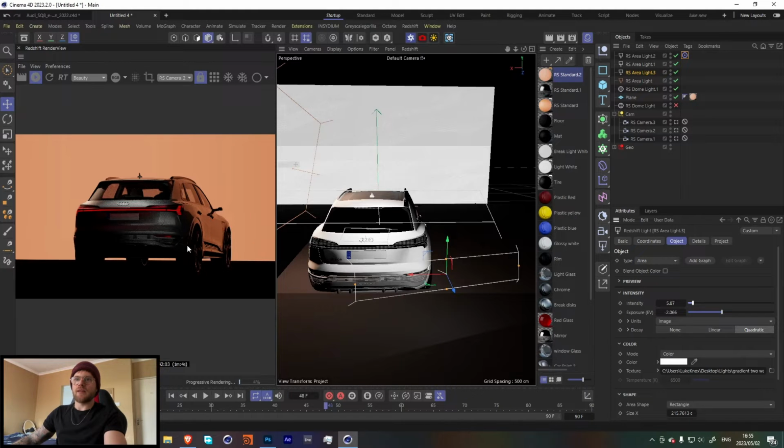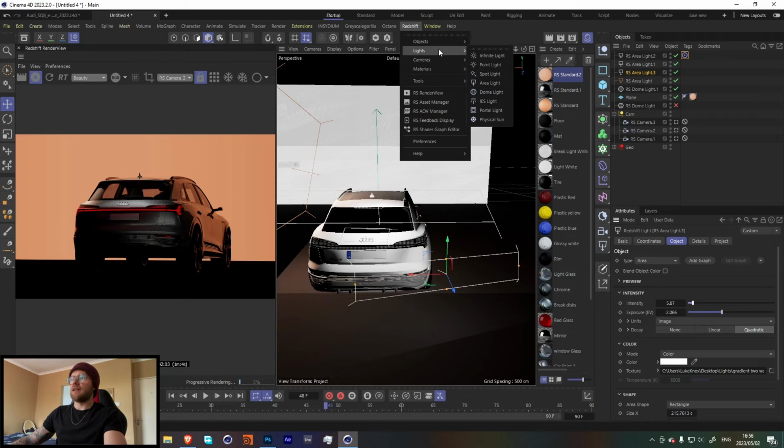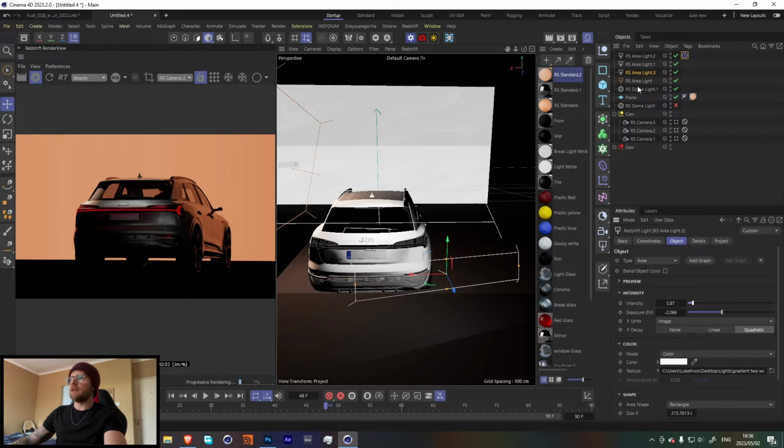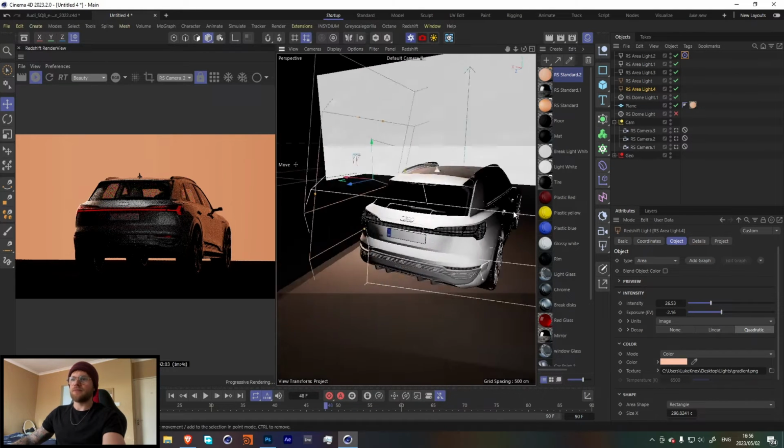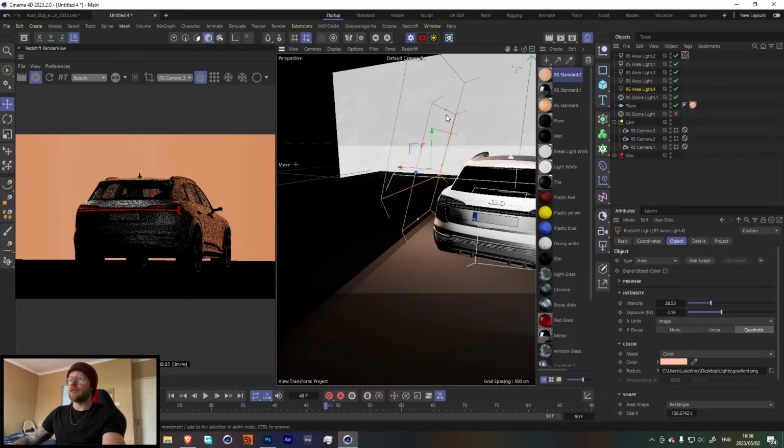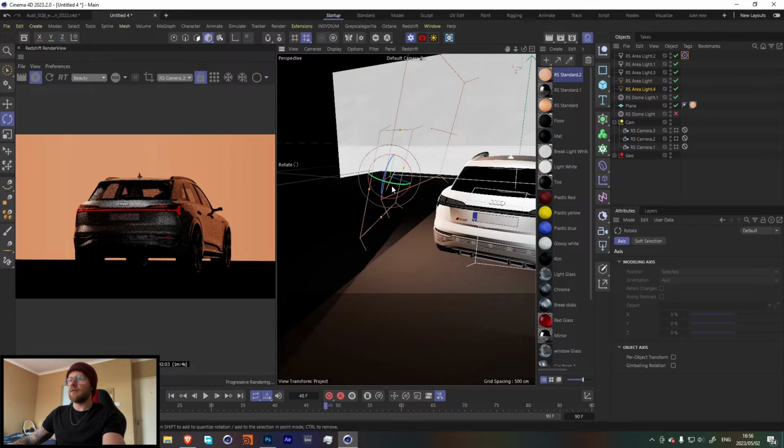Cool, so now that we've done that, let's go and light this side of the car. Let's add in another light. Actually, for now, let's just copy this light, seeing as though it's going to be a similar color to that light, and let's bring that down. I think we can make this quite a bit smaller. And let's bring this over here, and let's angle it like that.